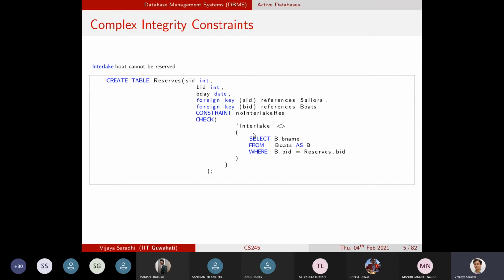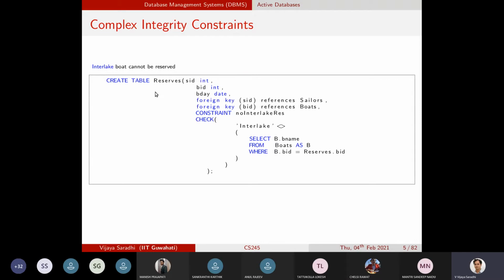If that is the constraint, then we will incorporate that at the time of reservations, because we should not allow a boat named Interlake to be reserved. So you have to understand where this constraint is playing, and then appropriately incorporate this check constraint.